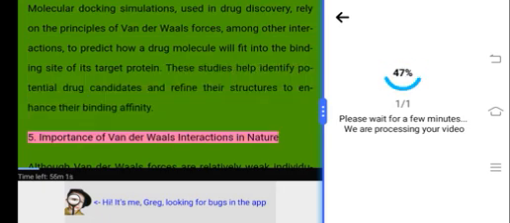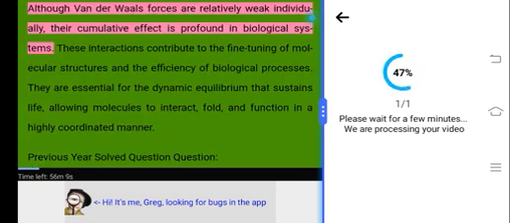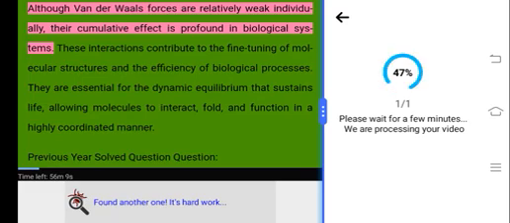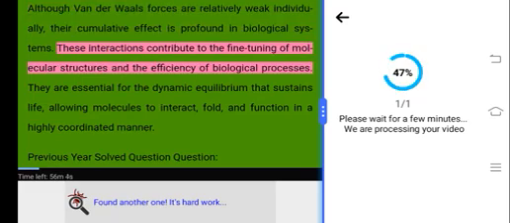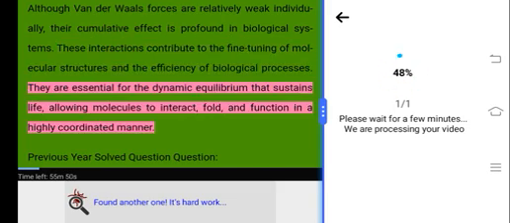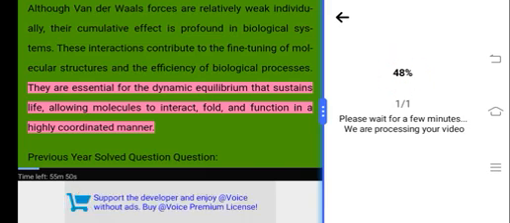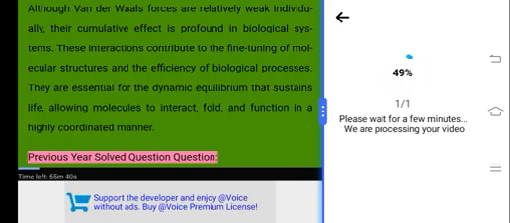5. Importance of van der Waals interactions in nature. Although van der Waals forces are relatively weak individually, their cumulative effect is profound in biological systems. These interactions contribute to the fine-tuning of molecular structures and the efficiency of biological processes. They are essential for the dynamic equilibrium that sustains life, allowing molecules to interact, fold, and function in a highly coordinated manner.